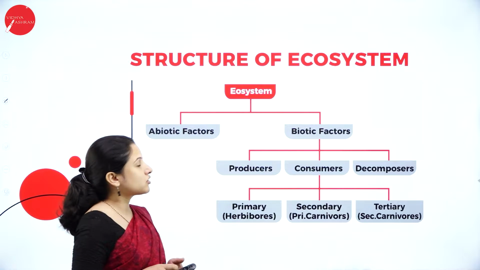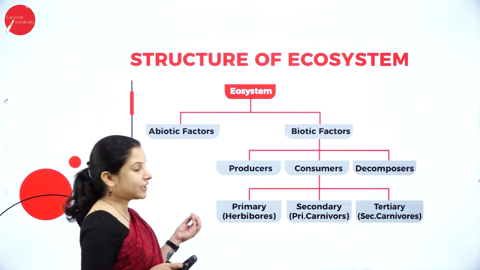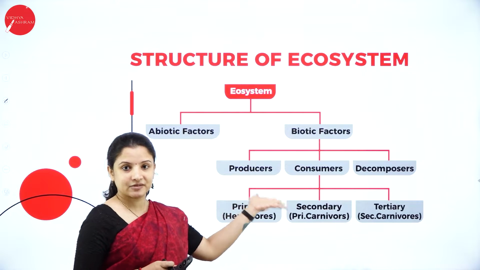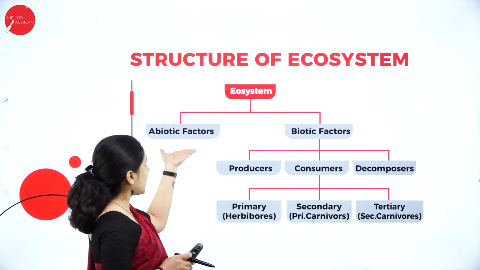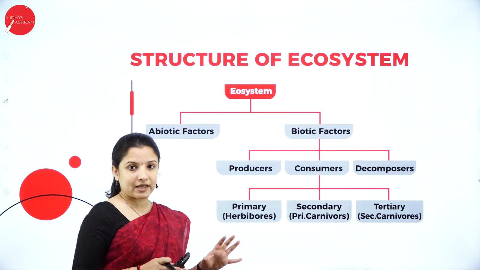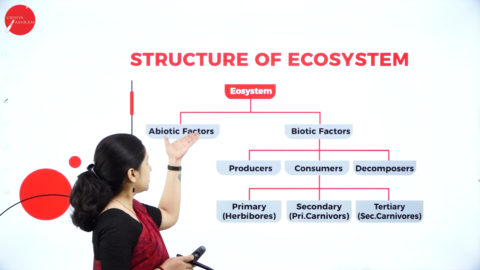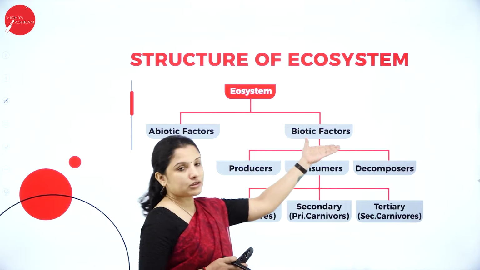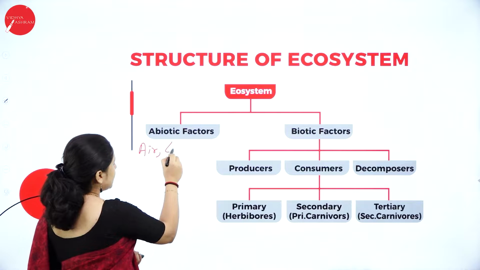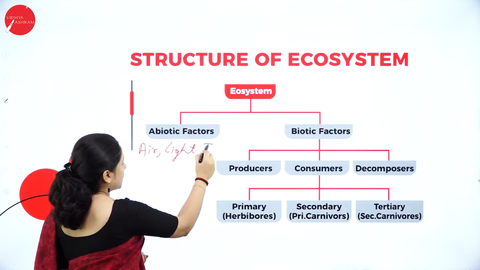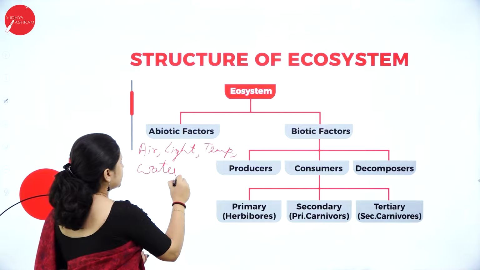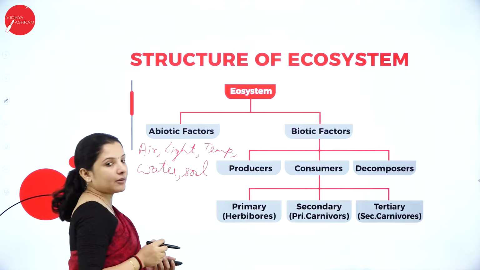So talking about the structure of ecosystem, so the ecosystem is broadly divided into abiotic factors and biotic factors. The definition itself says, right, the interaction between the abiotic and the biotic factors in an environment or in a given geographical area forms the ecosystem, right? So here there are abiotic factors involved, biotic factors involved. So abiotic factors means we have the air, the sunlight, then we have the temperature, water, the soil. All these comes under the abiotic factors.